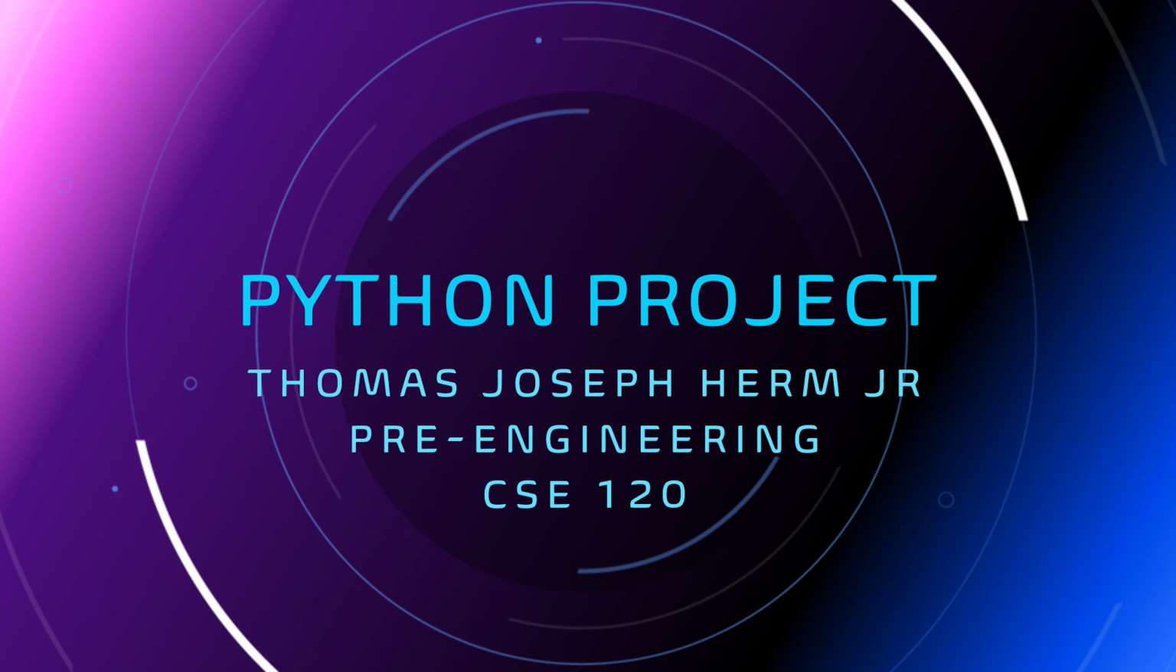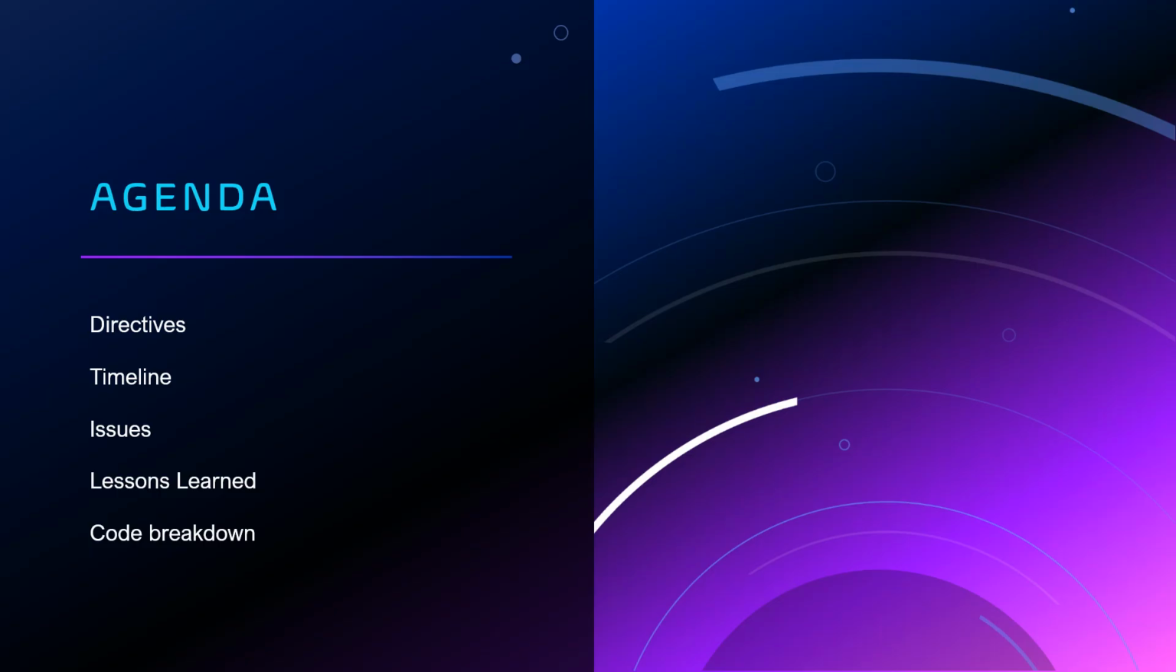I'm a pre-engineering student at U of L, and I'll be presenting my Python project for CSE 120. So first we'll be going over the directives and the deliverables of the project. Then we'll briefly touch on the project timeline. We'll then proceed with the issues faced and lessons learned, and finally we'll discuss the code and the output.